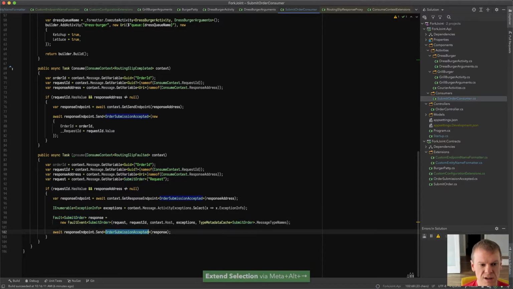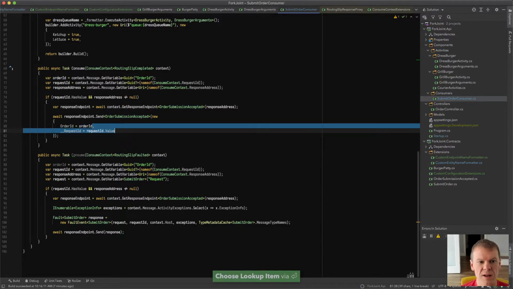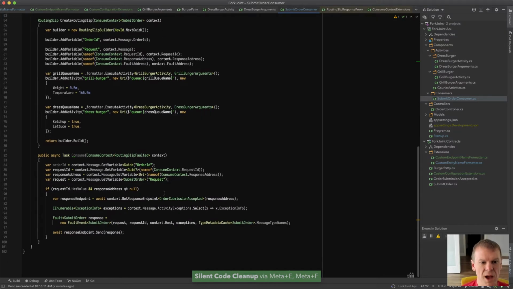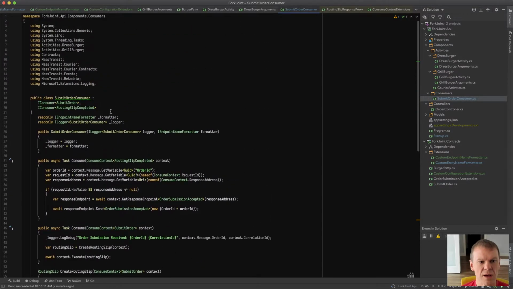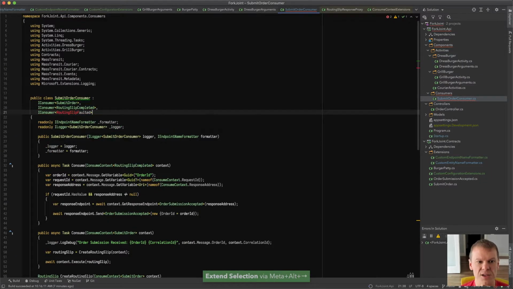We're going to send fault of that. Okay, so I'm going to change this to get response endpoint since I know what the response is. And then I don't have to push this request ID in here. Okay, awesome. I think we got that going. We didn't need the order ID for that, interestingly. We're going to add one more type in here. We aren't doing faults yet, so I'm not going to dig into that too much.